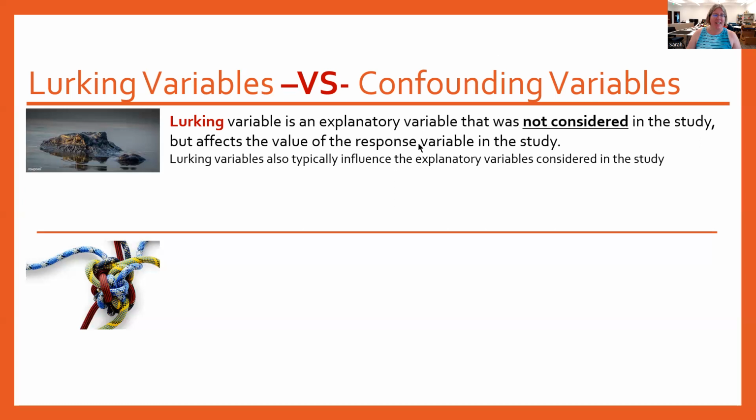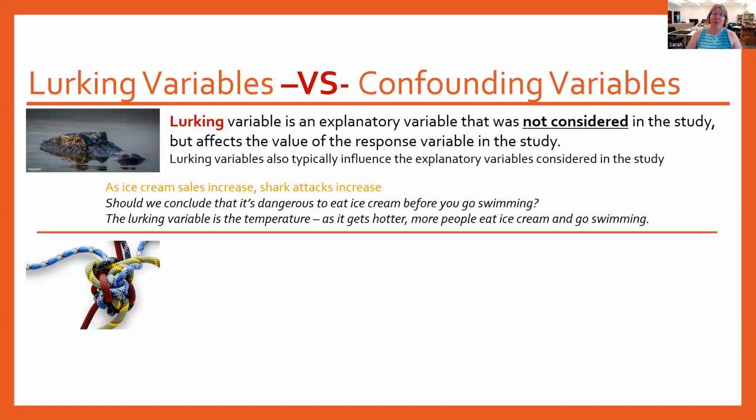Our classic example here: as ice cream sales increase, shark attacks increase. So should we conclude that it's dangerous to eat ice cream before you go swimming? The answer is no, because we know there's a lurking variable there, and that's the temperature. As it gets hotter, it influences that explanatory variable, the amount of ice cream people are eating. And it also influences the response variable. More people swimming means there's more chance of a shark attack happening.